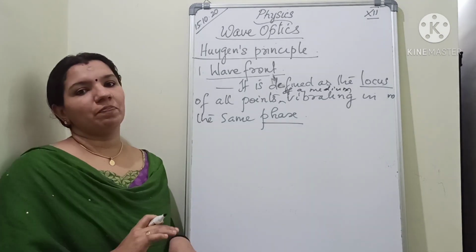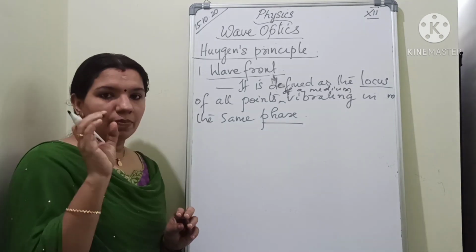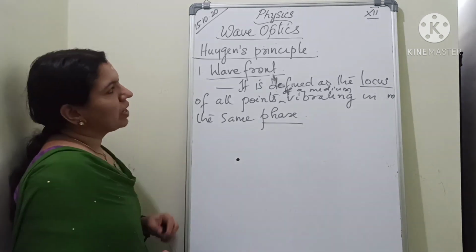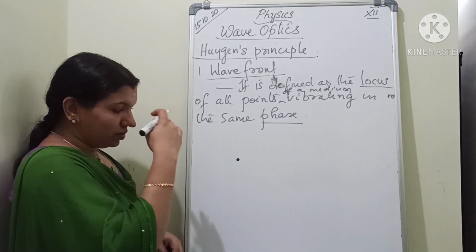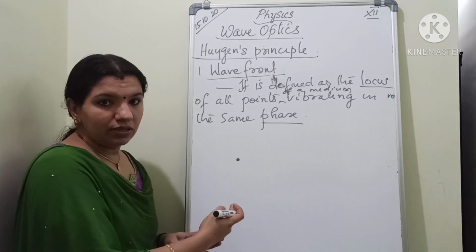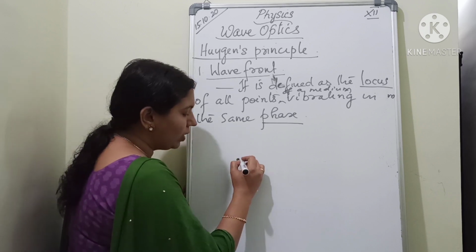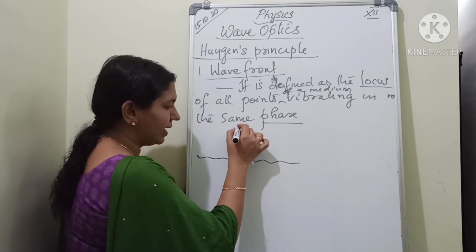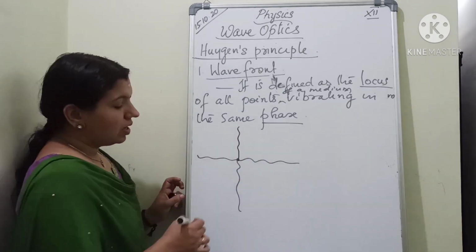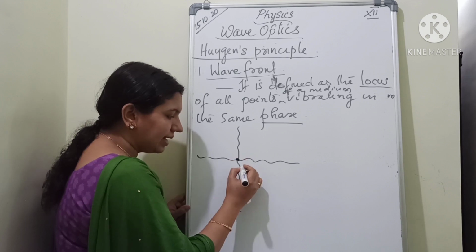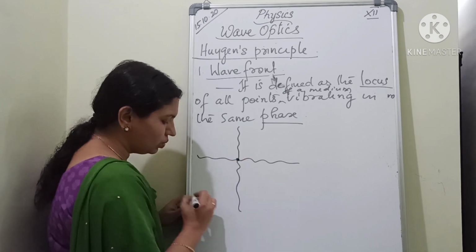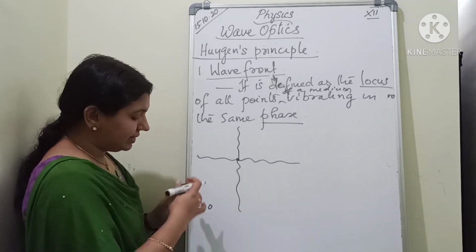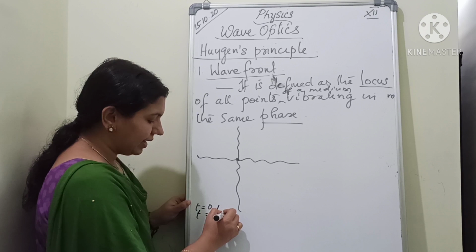So what does it mean? That is, first I will consider a point source of light. Okay, I have a point source of light. According to Huygens theory, this light is in the form of what? A wave, right? So in all directions the waves are moving like this, isn't it? In all directions the waves are moving like this. Suppose this point I will take it as at time t equal to 0. Clear? Now after a particular time interval, let the time be t1,